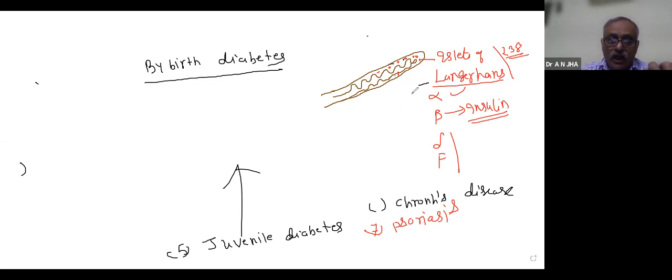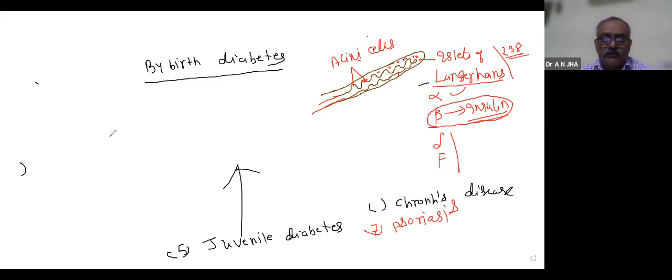We are on the autoimmune disorder. For the base, I am telling you, this is the exocrine part. This is the Acini cell. I think you know Acini cells. These cells produce pancreatic juice. We have nothing to do here. But islets of Langerhans consist of many cells, and beta cells produce insulin.